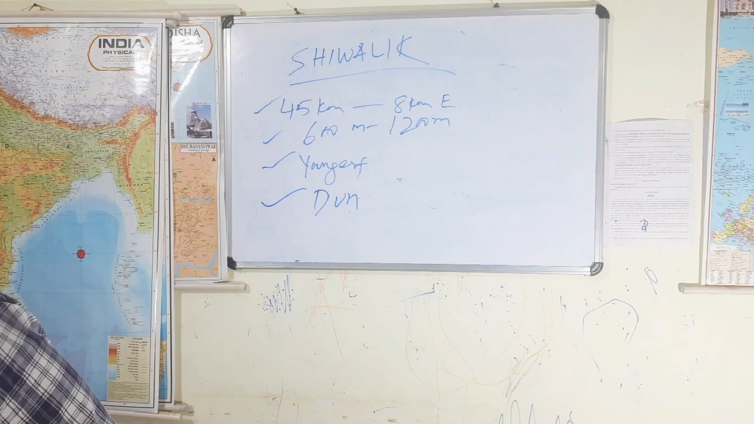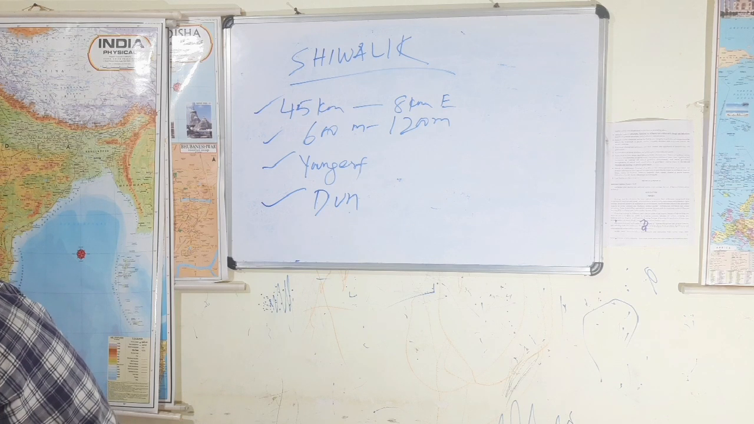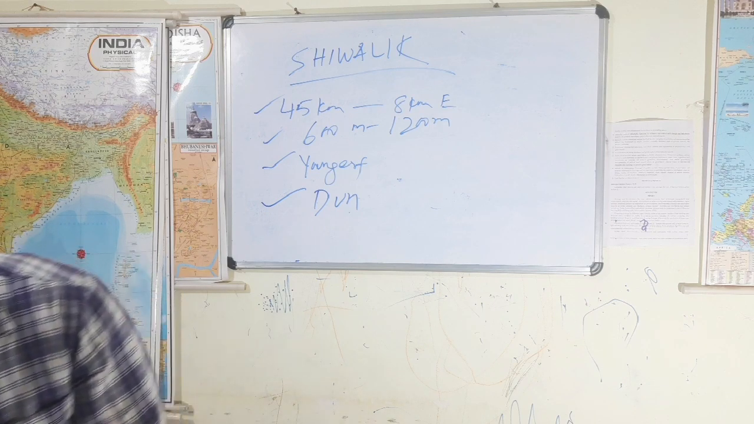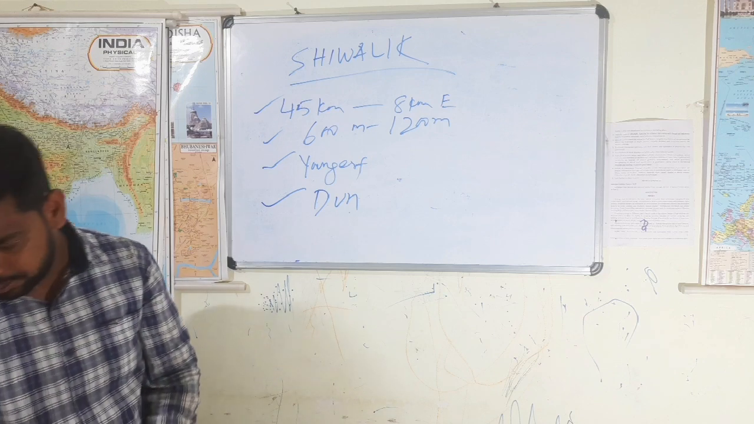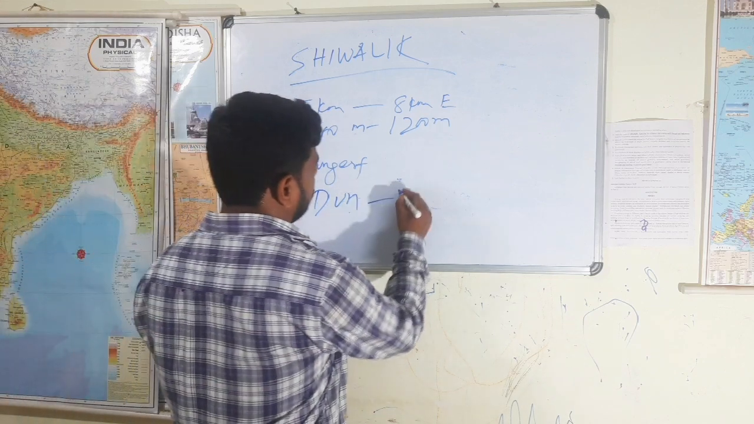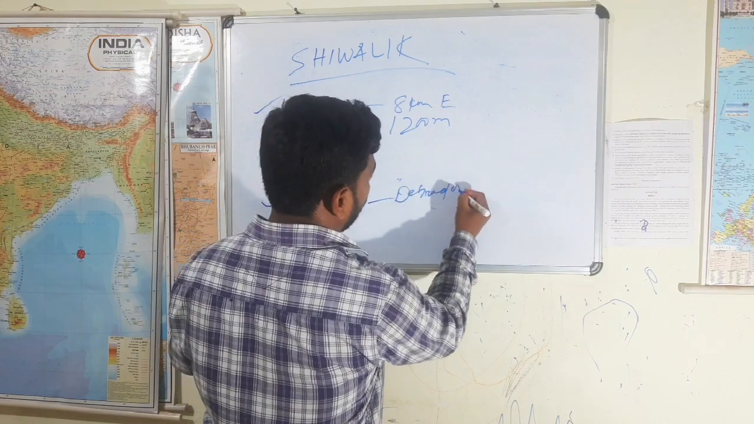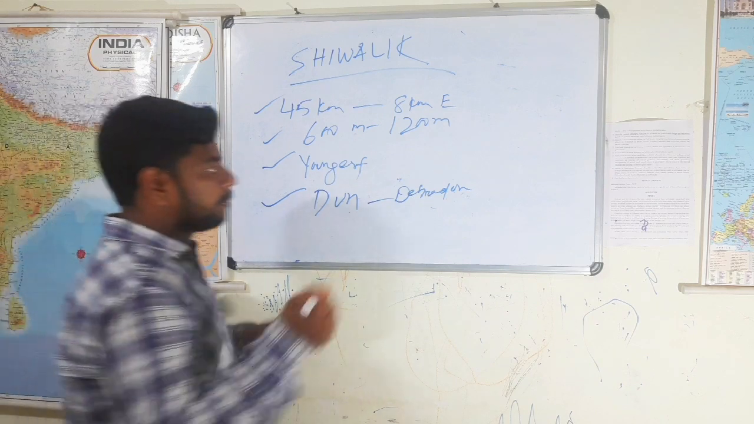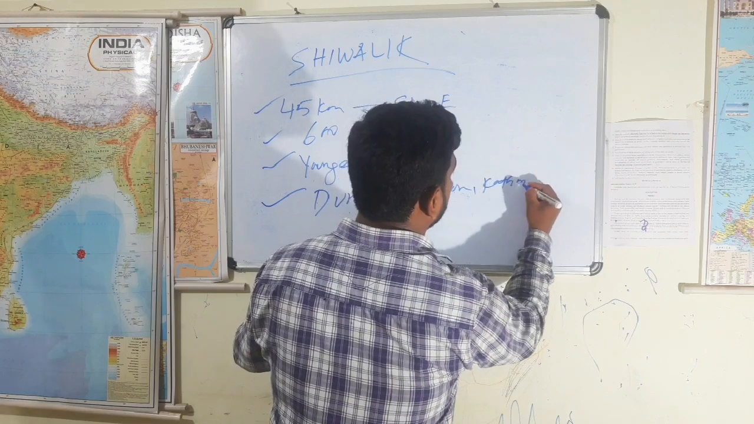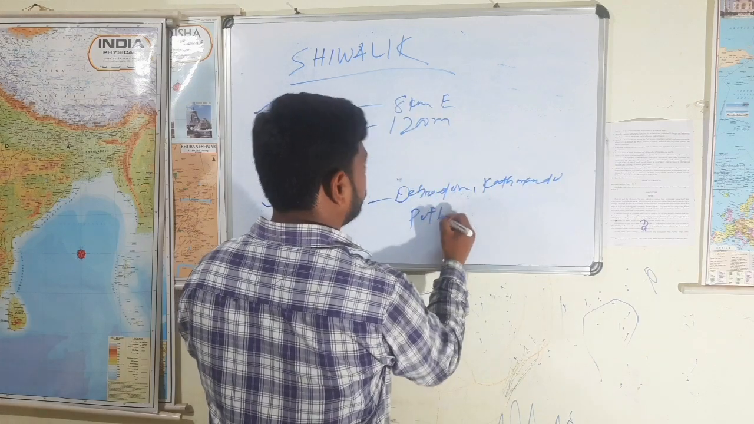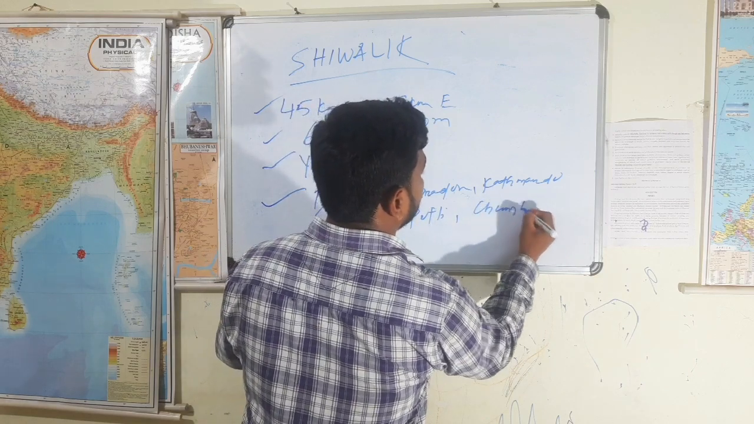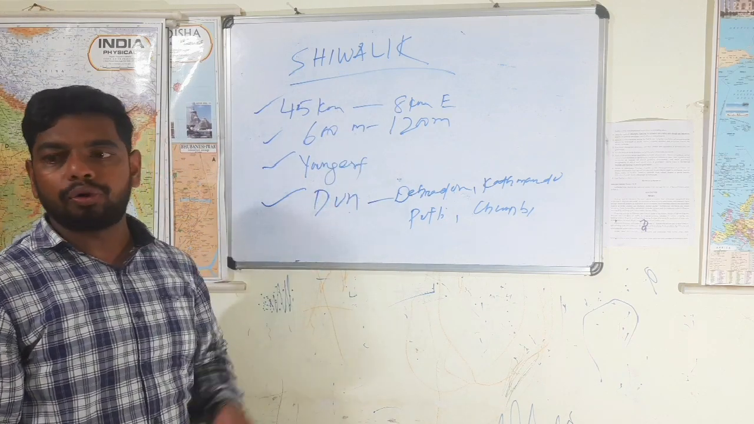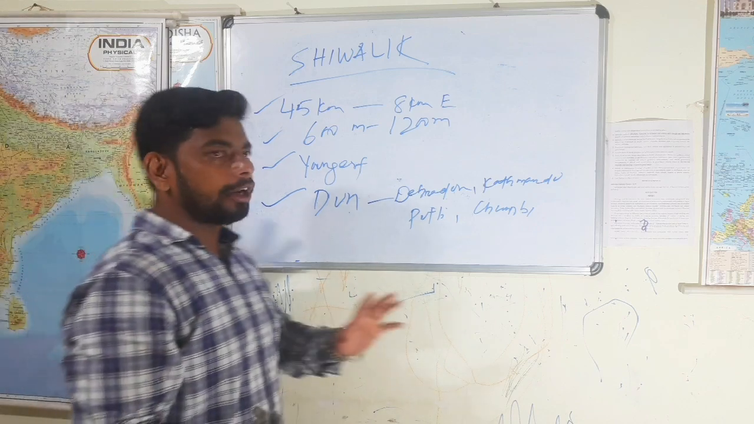Write first. Write Dehradun as an example. Next: Kathmandu, Patli, Chumbi. Dehradun, Kathmandu, Patli, Chumbi. All these are various duns, and mainly they are made up of what? Sandstone, etc. Clear? Got it?